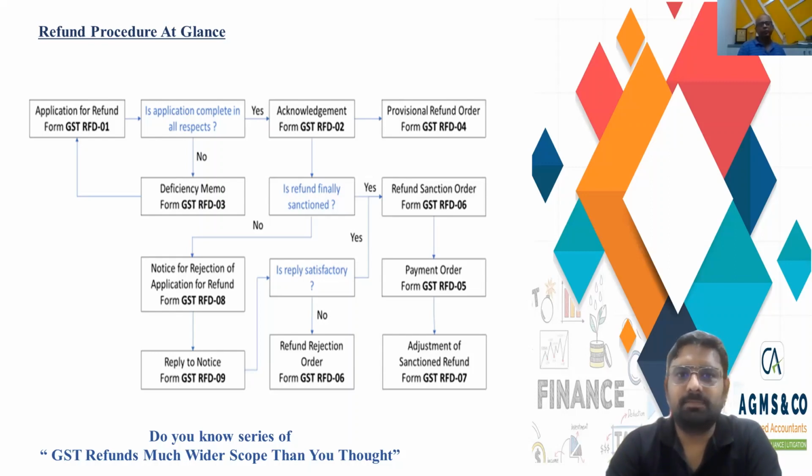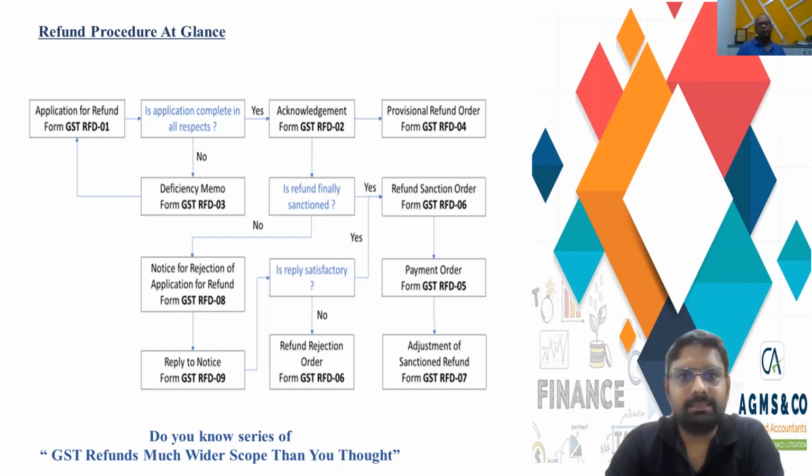If the application is complete in all respects, the officer will issue RFD 02. If the application is not complete and there is any deficiency, then he would be issuing a deficiency memo, that is RFD 03. If RFD 03 is issued, then we need to file a fresh application by correcting all the deficiencies which have been figured out by the proper officer. If the application is perfect and RFD 02 has been issued, then the officer may issue a refund order by passing the order in RFD 06.